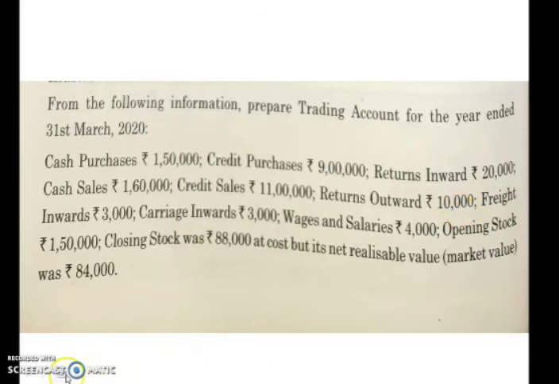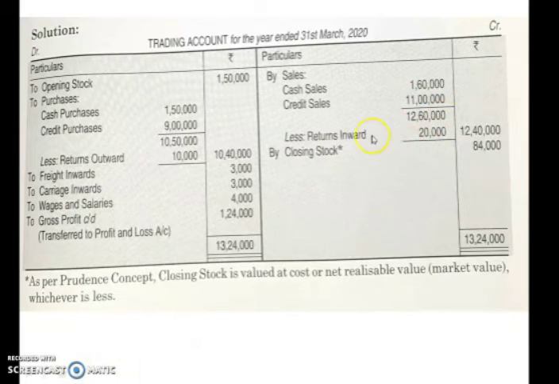So 10,000 you will subtract from this. Return inward is there. Return outward means purchase return, and return inward means what? Sales return. So sales return you will subtract from this. You will get 12,40,000. Okay. Now the last item coming under here is closing stock.